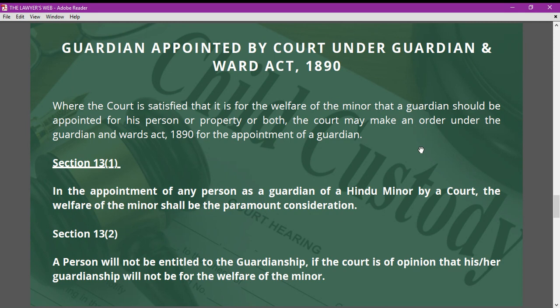Now, if we see section 13 clause 1, that talks about the appointment of any person as a guardian of a Hindu minor, but the court will first look at whether the appointment is beneficial for the welfare of the minor or not. And Section 13 Clause 2 additionally says, if that particular appointment will not prove beneficial for the welfare of the minor, then that particular person will not be entitled to the guardianship under Guardian and Ward Act 1890.